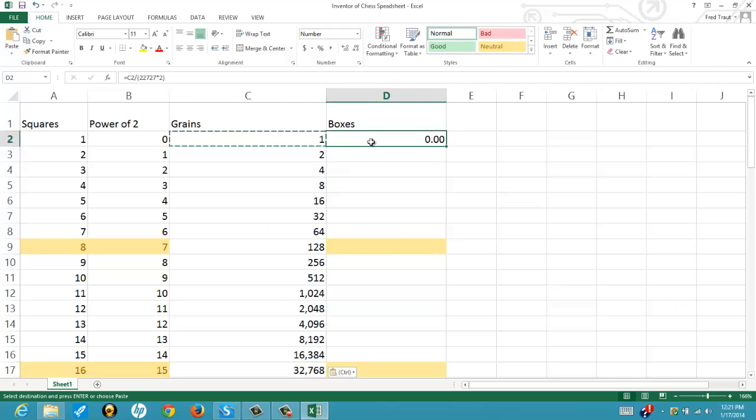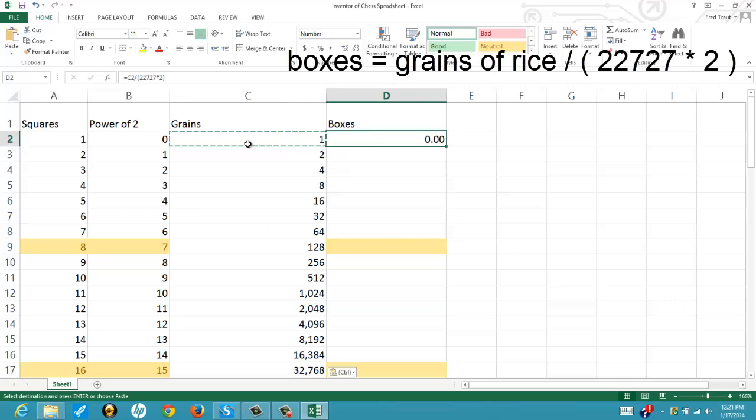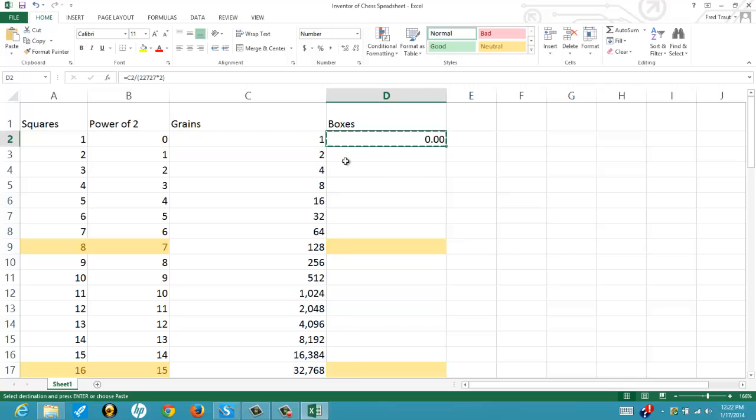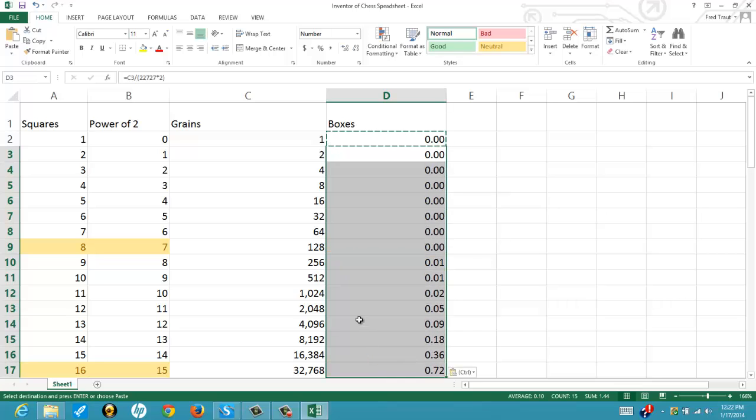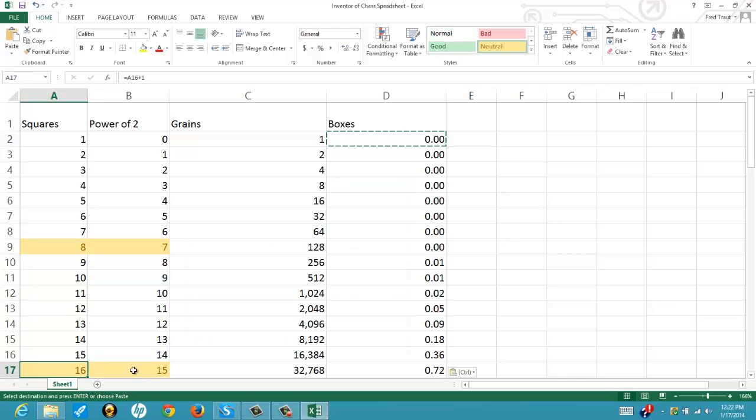The formula for that would be, take the number of grains of rice and divide it by 22,727, which is 1 pound of rice, times 2. Obviously we don't start out with a box of rice if there's only 1 grain of rice. So let's copy this down. And by the 16th square on the chessboard, you have not quite 1 box of rice.